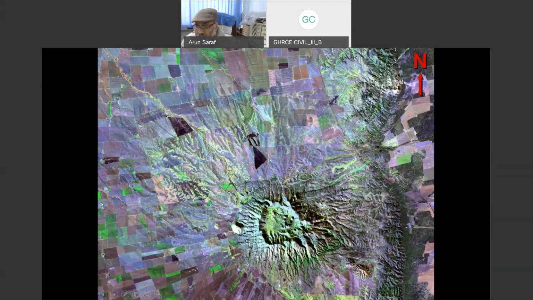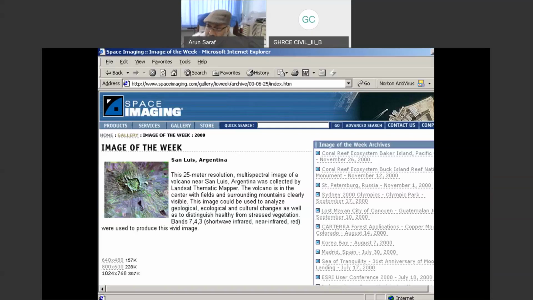Let me show you one more example. If I say this is a snow-covered peak, people would see that the snow is in the depression, which is again a wrong perception when we keep north upward. And when I rotate by 180 degrees, now things are in correct perception. The peak is covered with snow, and you can also see the glacier part of this area. This is Mount Rainier near Washington, USA.